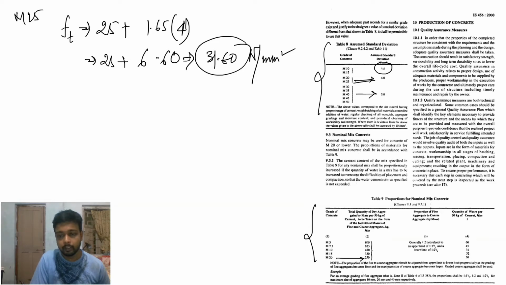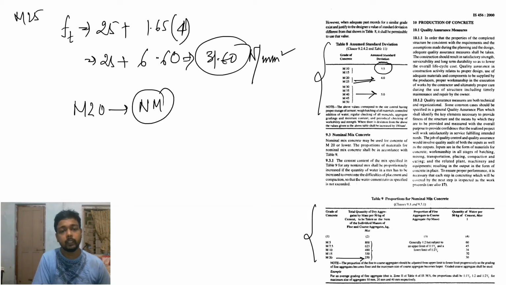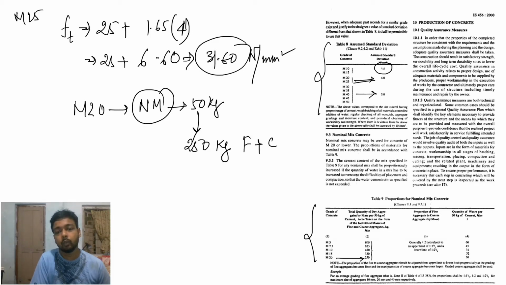Find the coarse aggregate, the mass of the fine and coarse. So suppose you do M20 for nominal mix. This nominal mix, for 50 kg of cement you need 250 kg of fine aggregate and coarse aggregate. Here this says that the proportion of fine aggregate should be generally 1:2. Upper limit should be 1:1.5, lower limit is 1:2.5. So for 250 you can say 1:2.